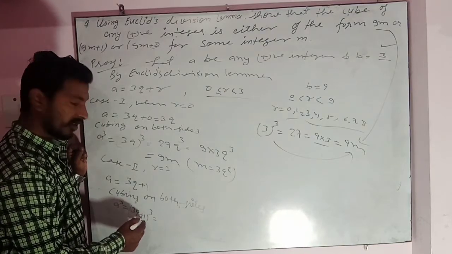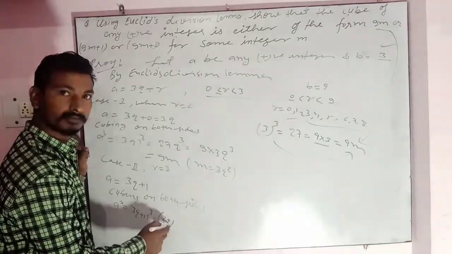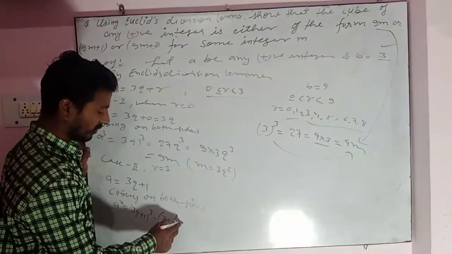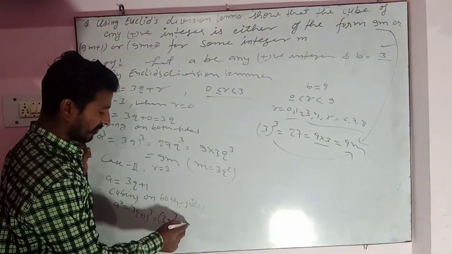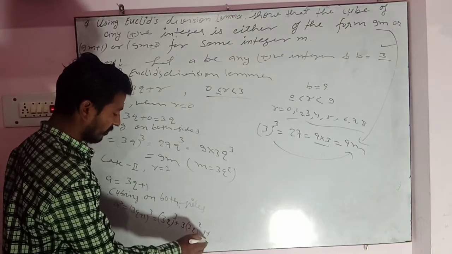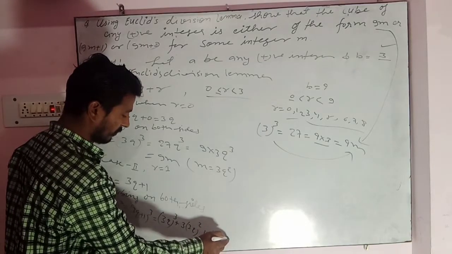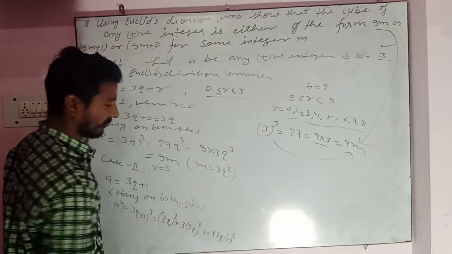So a plus b whole cube means a cube plus 3a square b plus 3a b square plus b cube.